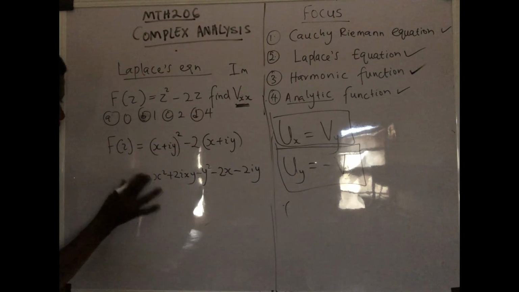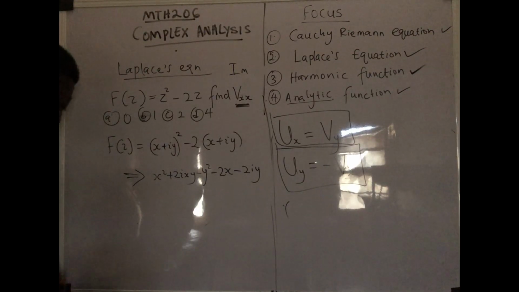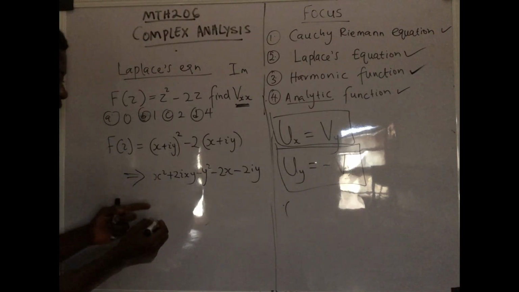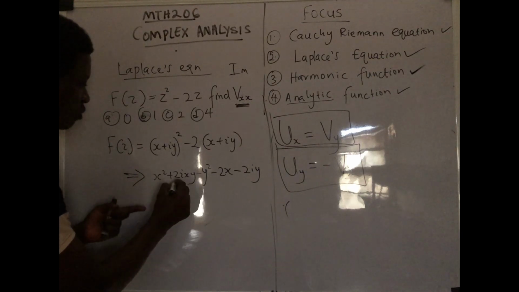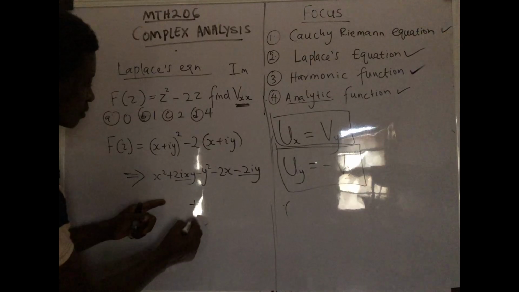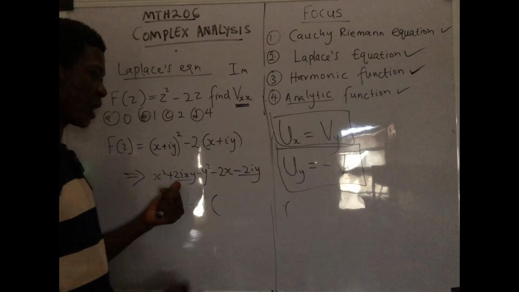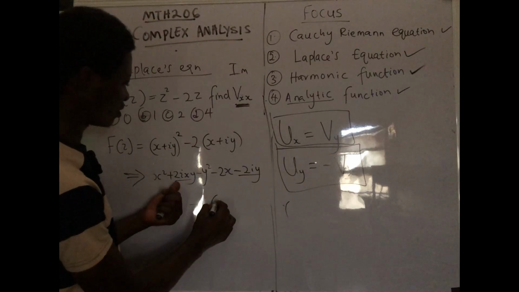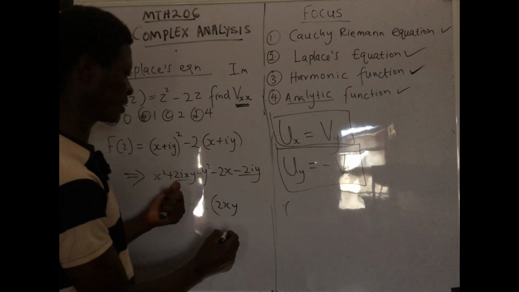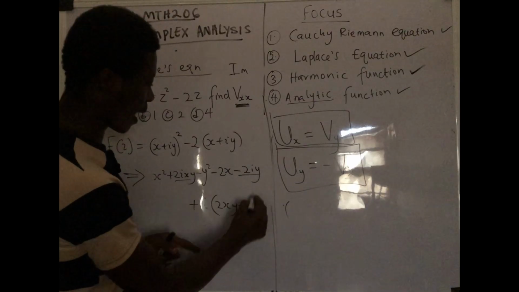So in this case, let's see how to do this. Focusing on the imaginary part, let me just pick the imaginary ones, right? If I pick this, remember I'm to put my i outside. When I put my i outside, what will I have here? I actually have 2xy minus 2y.